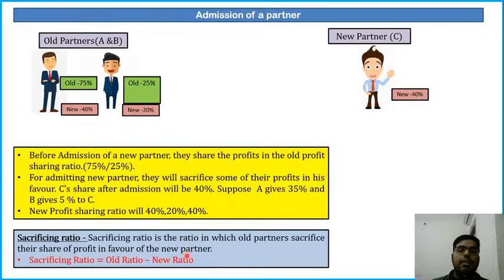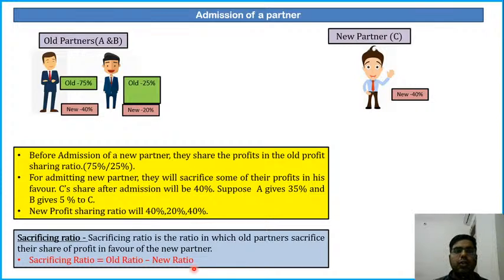The sacrificing ratio is the ratio in which old partners sacrifice their share of profit in favor of the new partner. Sacrificing ratio is the old ratio minus the new ratio, the old profit sharing ratio minus the new profit sharing ratio. Clear?